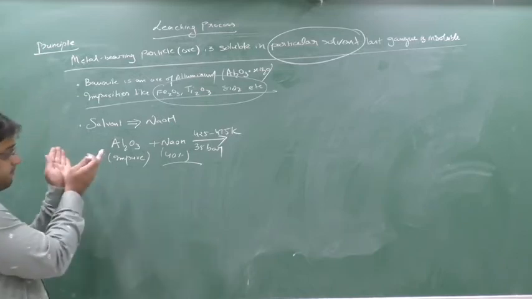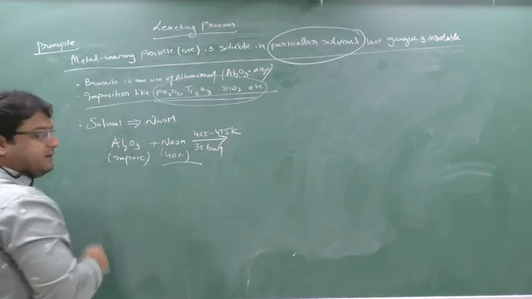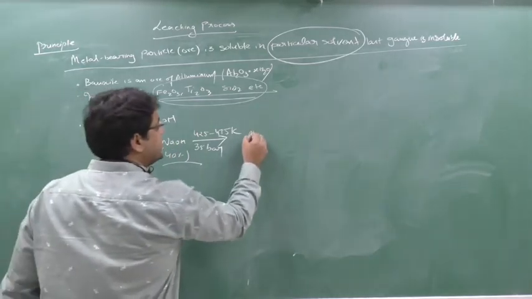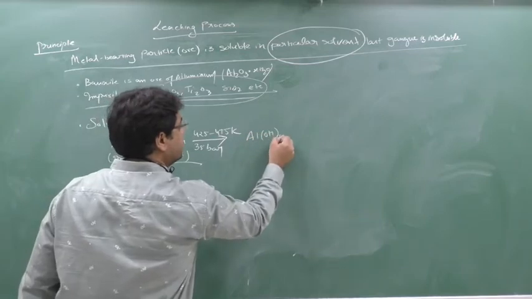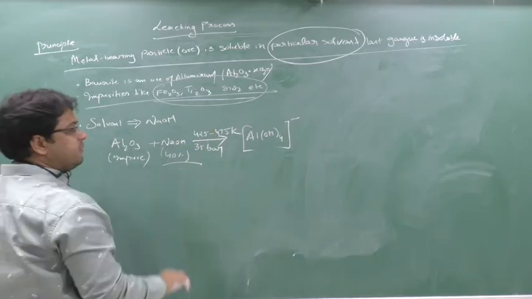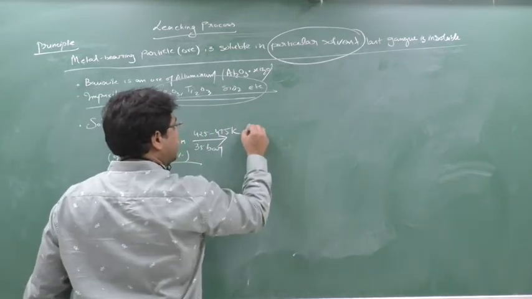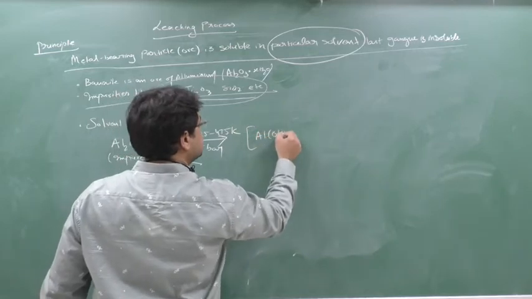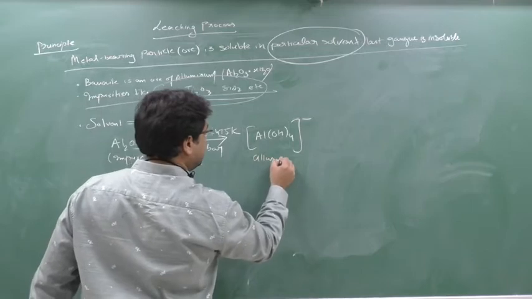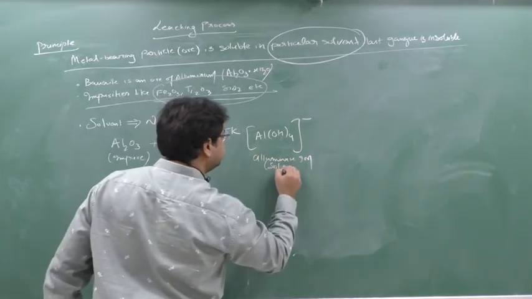NaOH. With this impure alumina, this impurity also will be present. So this also will be reacted, yes or no? So what will happen is this Al2O3, with impure NaOH, I will obtain here Al(OH)4 minus. This complex I will form, aluminate. Along with this Na will be there. I am not writing this Na, or I can write it like this only. Simple, I will write Al(OH)4 minus will be generated. Aluminate ion. And this is soluble.